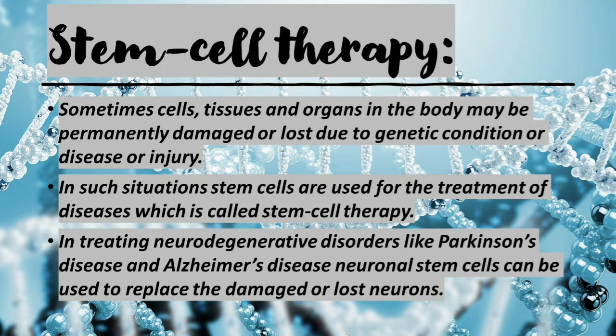Now let us pass on to stem cell therapy. Sometimes cells, tissues and organs in the body may be permanently damaged or lost due to genetic condition or disease or injury. In such a situation, stem cells are used for the treatment of diseases, which is called stem cell therapy. In treating neurodegenerative disorders like paralysis, Parkinson's disease and Alzheimer's disease, neuronal stem cells can be used to replace the damaged or lost neurons.